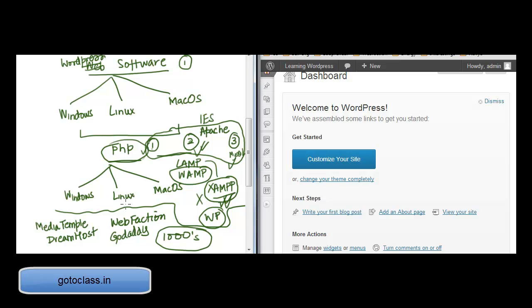We are learning right now, so it doesn't really matter if we get the best hosting provider, but tomorrow when you are going to run your own business, you are going to make websites for people, then you have to see many different characteristics of what different hosting providers are, what quality of service they give you, how much they charge you, and so on. And so that judgment will become very important.